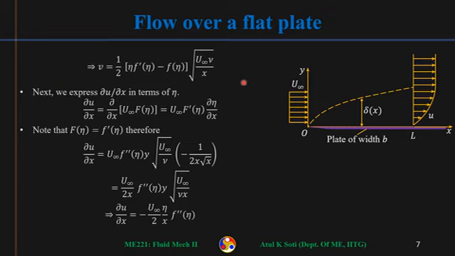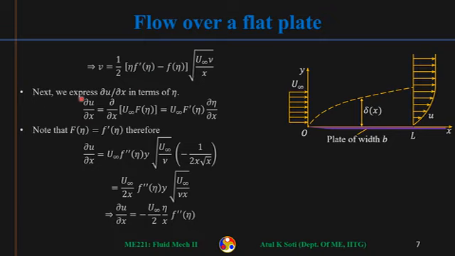Now we have the expression of u and the expression of v for the momentum equation. Then we also have del u by del x, del u by del y, and del 2u by del y2. These three things we will also find out, and then we have the momentum equation completely known in terms of functions of eta.